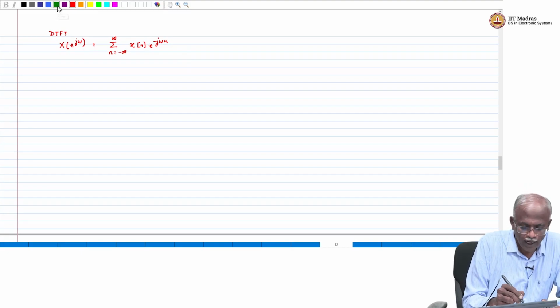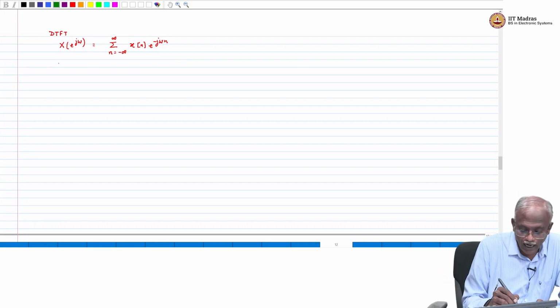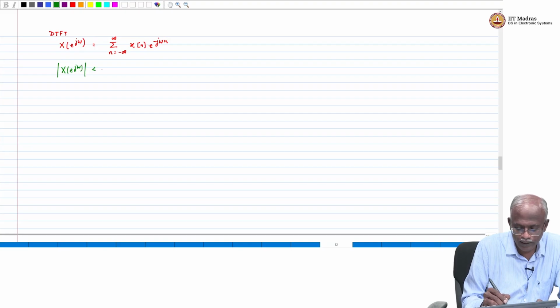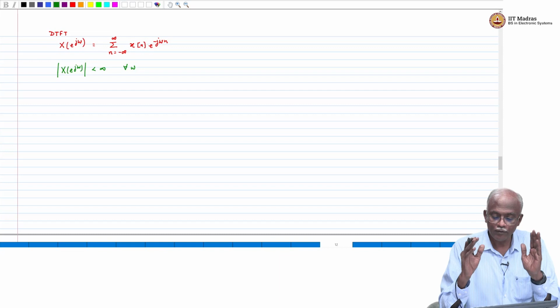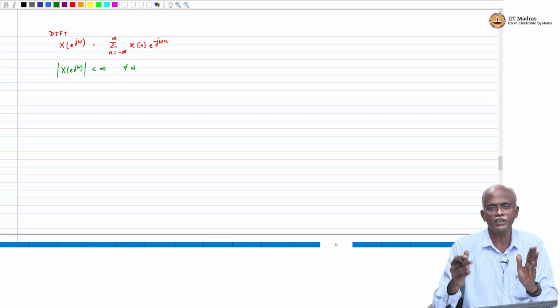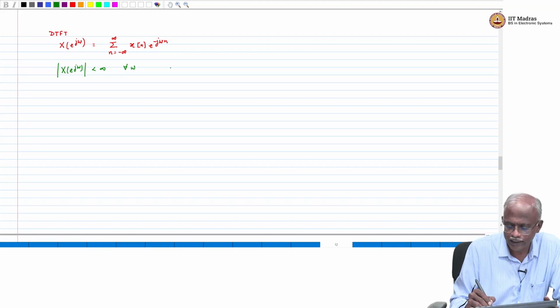Now, if I want the discrete time Fourier transform to exist, that means the absolute value of X(e^{jω}) must be less than infinity for all values of omega. Then I can say that it is finite and it exists everywhere. I will have to check only in the range minus pi to pi because this is a periodic signal. So, this is the condition for the existence of the discrete time Fourier transform.